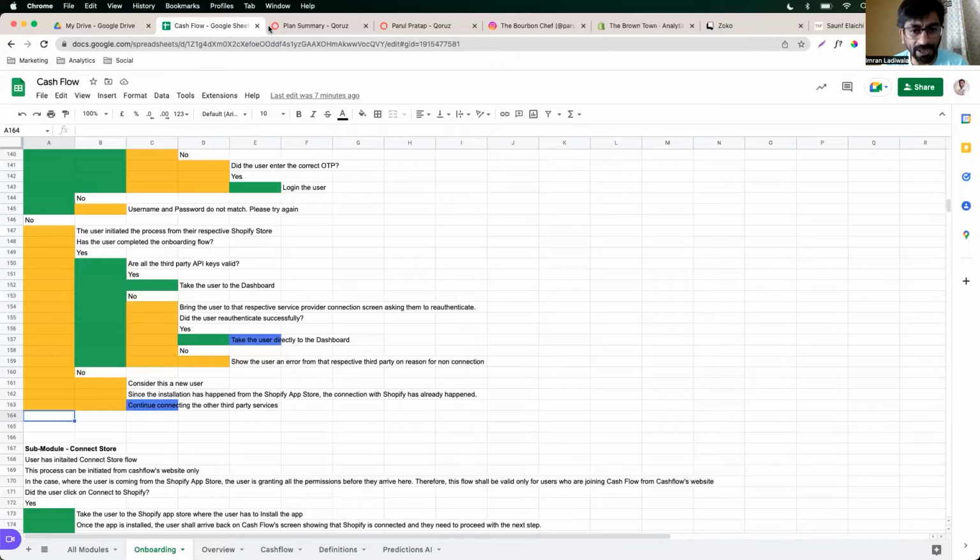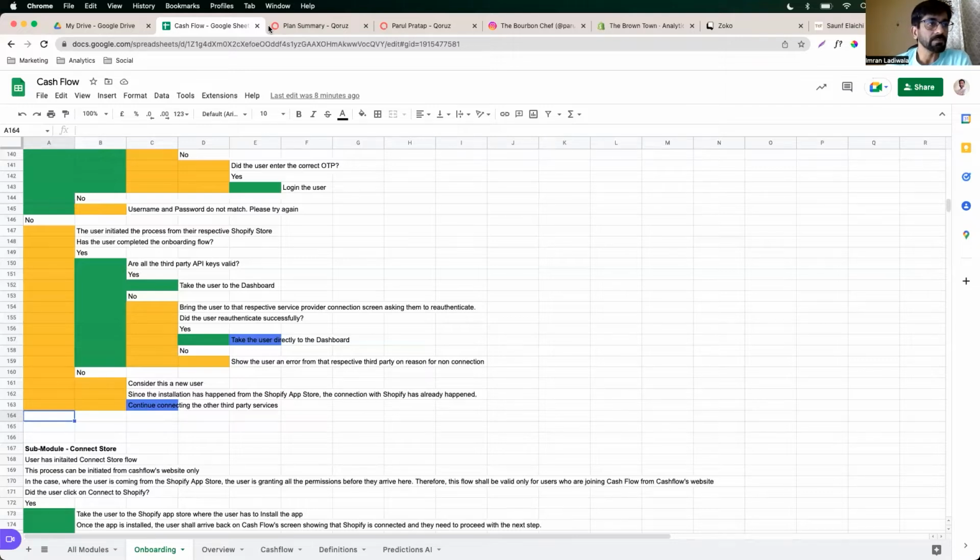Could one email address have multiple stores linked to it? Yes, one account can have multiple stores. One account can have multiple COD partners. One account can have multiple payment gateways. That's how we are building the software to be scalable. We don't want you to log in, log out, log in, log out. So there's going to be one parent account, and then you'll be able to create different businesses inside it. That's how we are building that software.